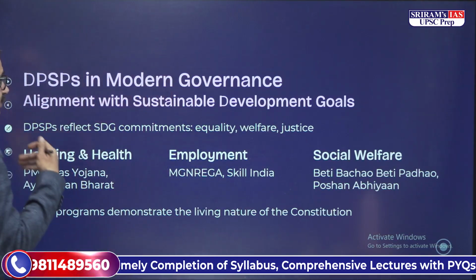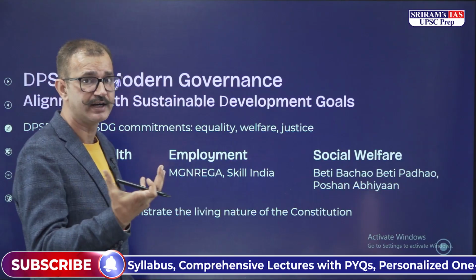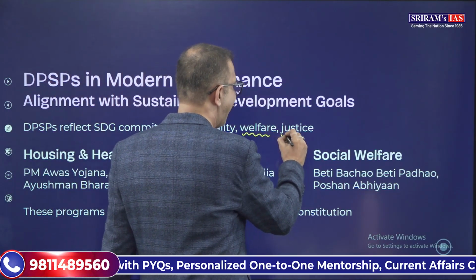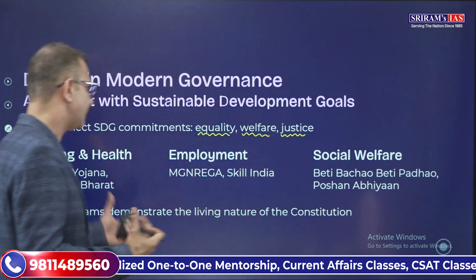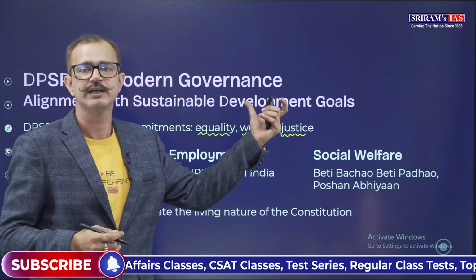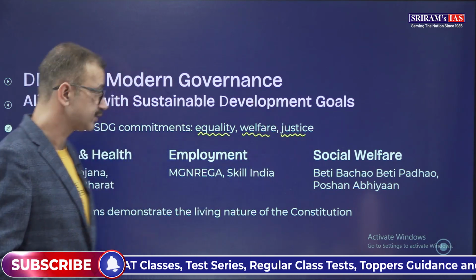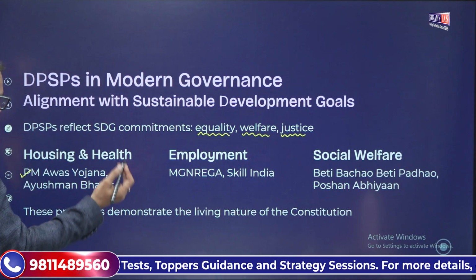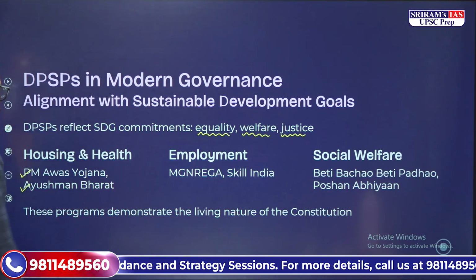When it comes to the Sustainable Development Goals, we have different commitments which relate to equality, welfare and even justice. That is what is provided by these directive principles of state policy. In housing and health, we have different schemes: PM Awas Yojana and the Ayushman Bharat scheme.